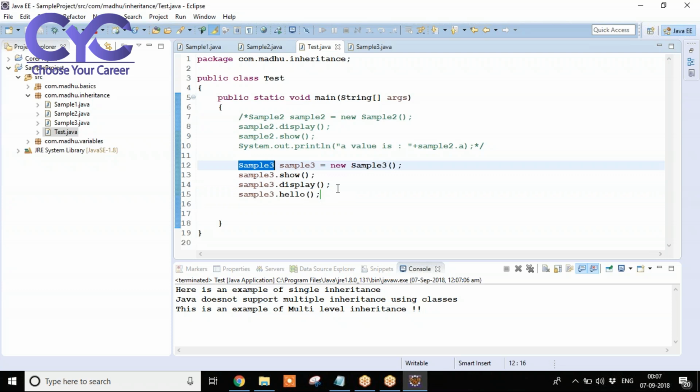Any doubts? No. This is an example of multi-level. Means sample 1 data we are getting into sample 2. Again sample 2 data we are getting into sample 3.